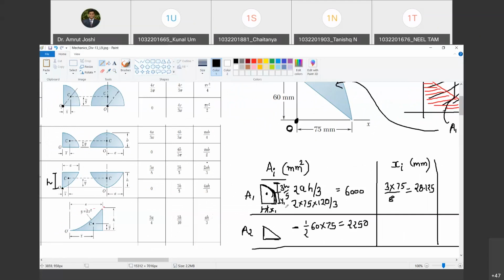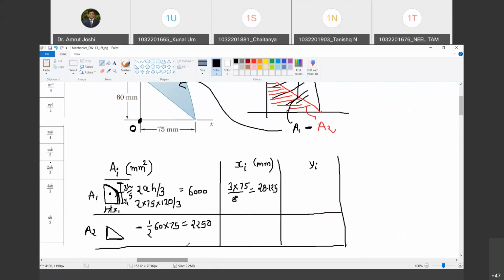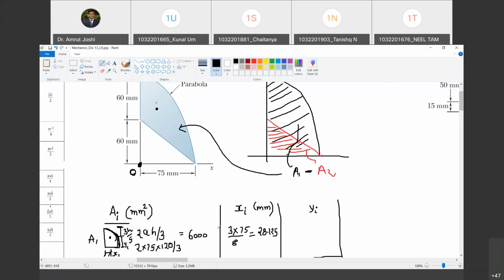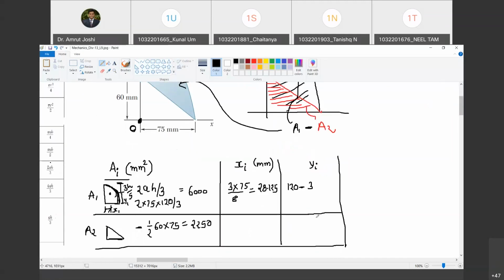2h by 5? No. What we will do instead is, what is this total distance? 120. Do you agree with me? Yes. So 120 minus 3 times h by 5. But what is h? h is 120.